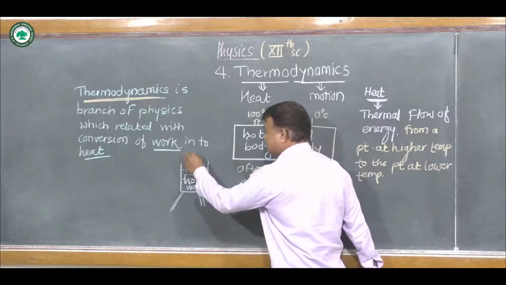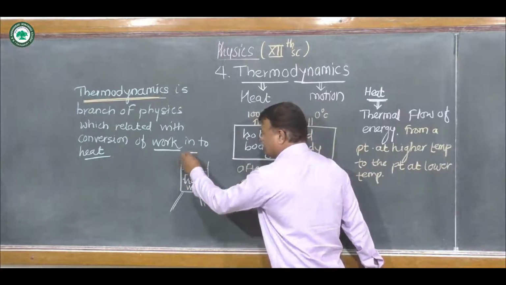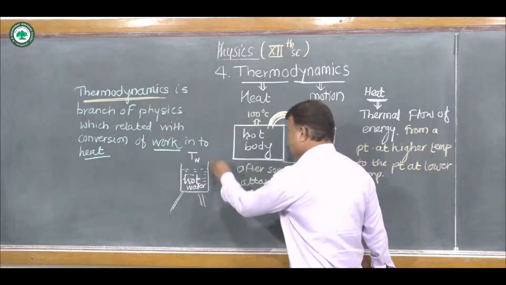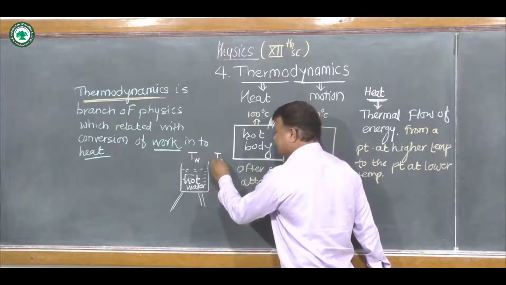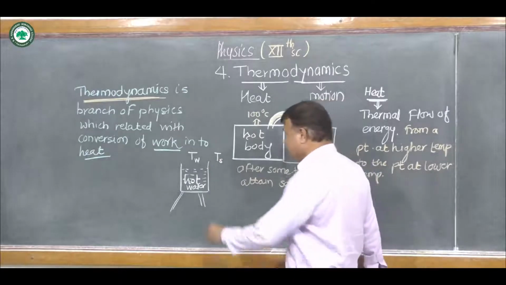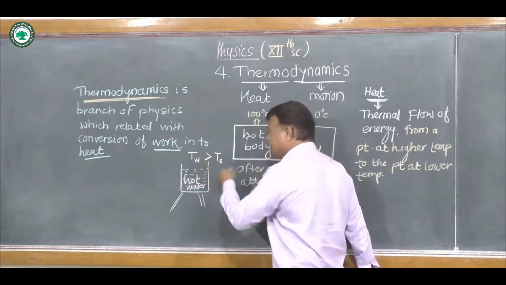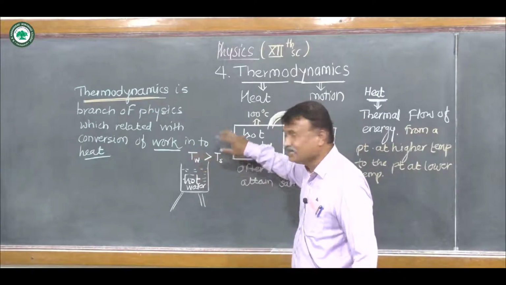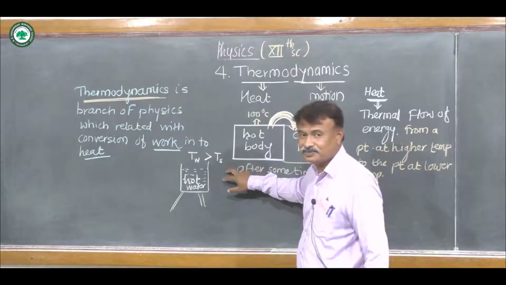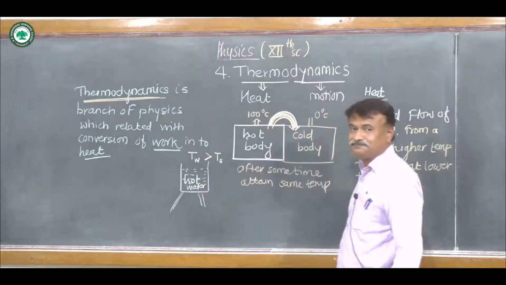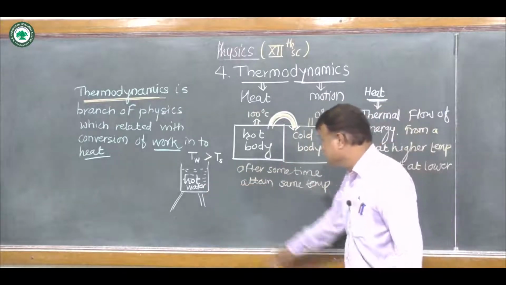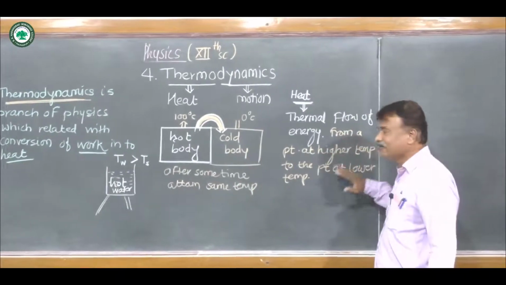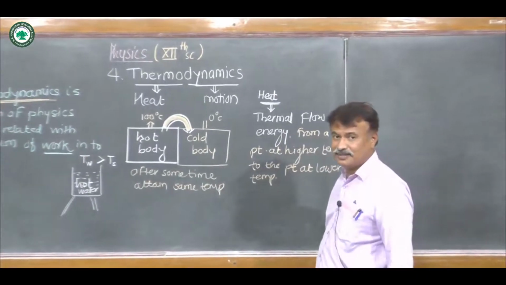If we consider the temperature of that hot water is TW, and temperature of surrounding is say TS. In that case, TW is greater than TS. Means temperature of hot water is greater than the temperature of surrounding. Also in that case, what happens? Thermal energy can flow from a point at higher temperature to the point at lower temperature.